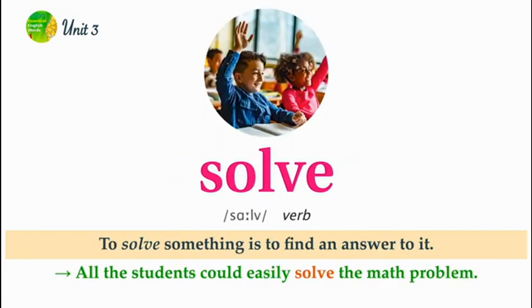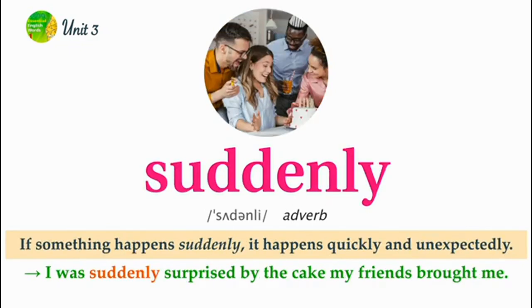Solve. To solve something is to find an answer to it. All the students could easily solve the math problem. Suddenly. If something happens suddenly, it happens quickly and unexpectedly. I was suddenly surprised by the cake my friends brought me.